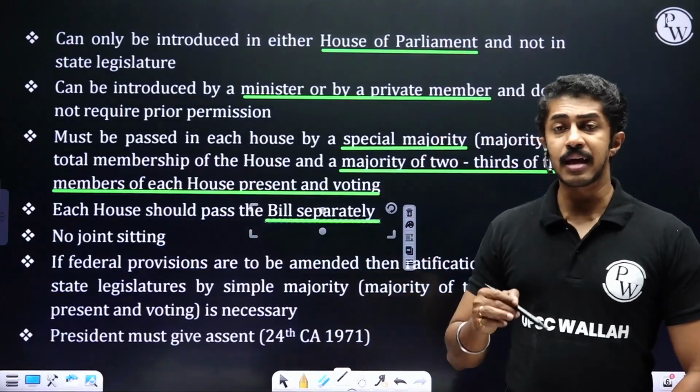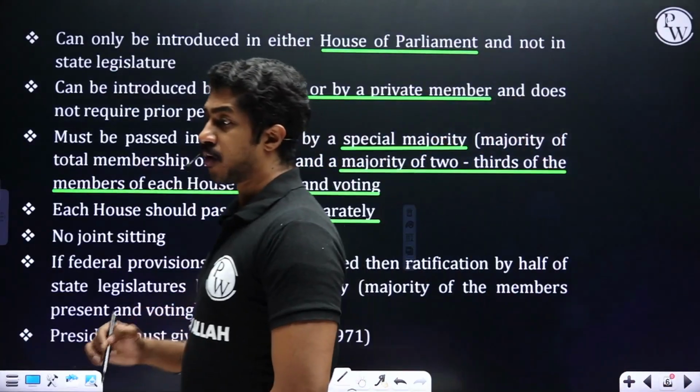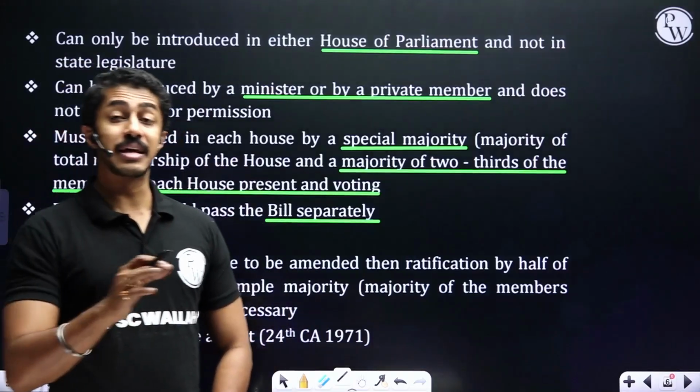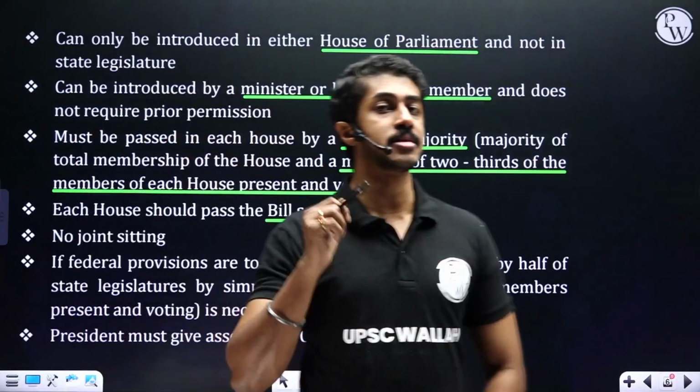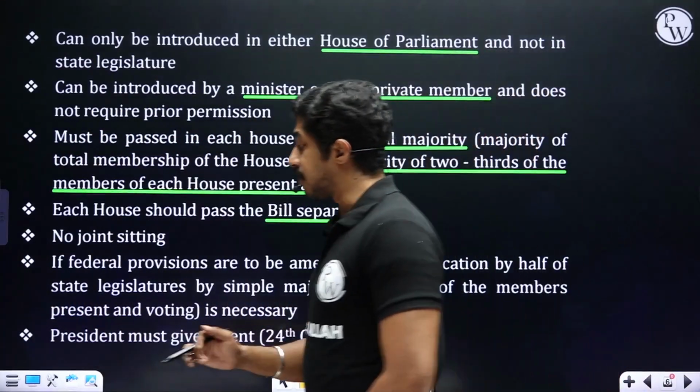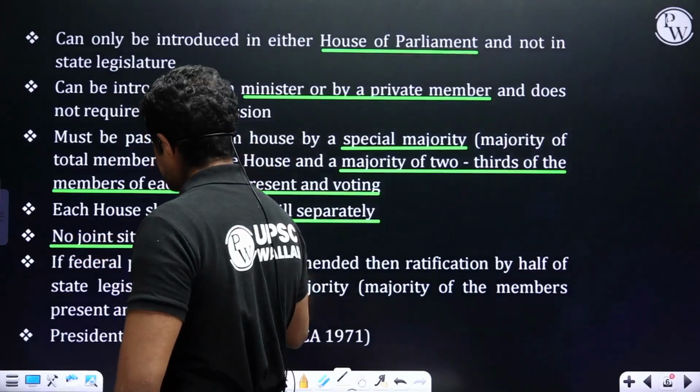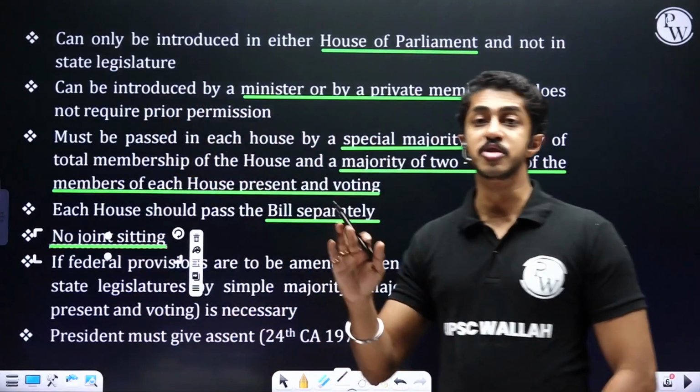Now, normally in the case of an ordinary bill, there is a provision for a joint sitting whenever there is a deadlock between the Lok Sabha and the Rajya Sabha. Whereas in the case of a constitutional amendment bill, there is no such provision.